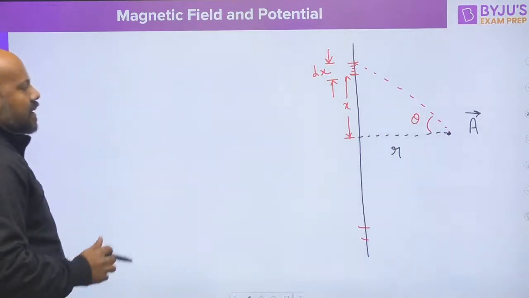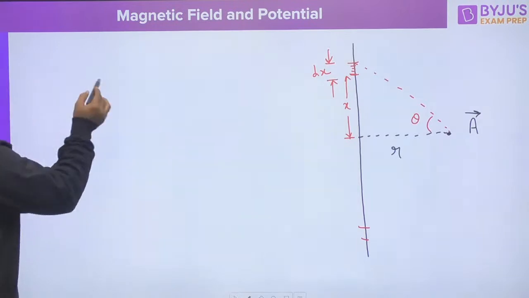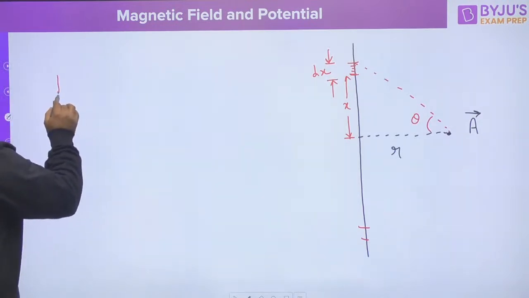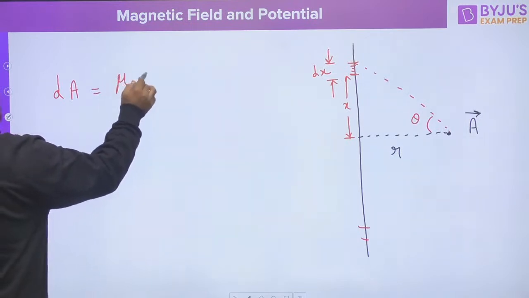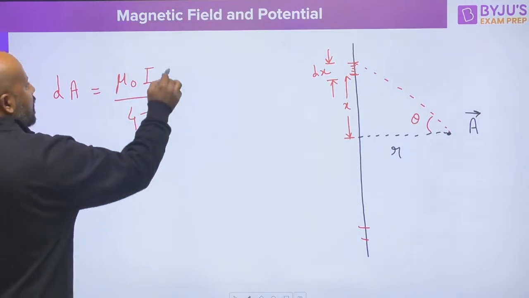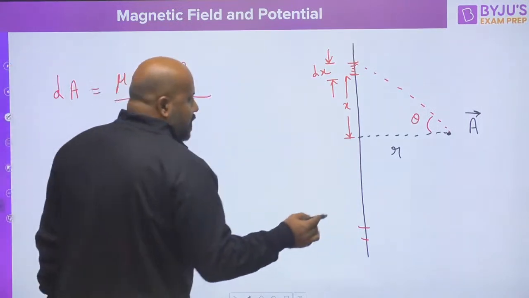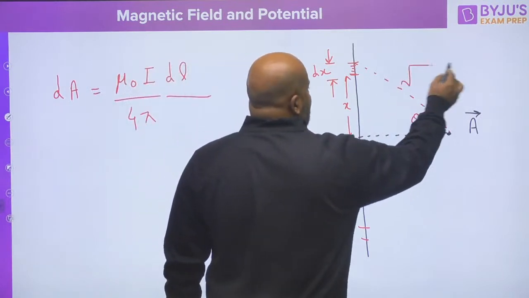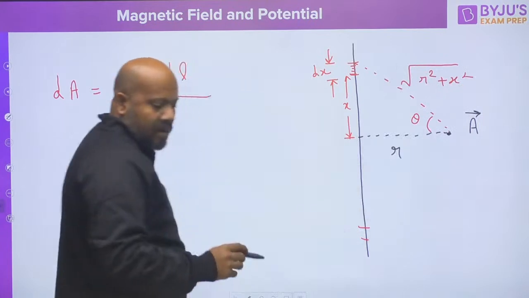How do we write the magnetic vector potential from the infinite line? You can write it as dA is equal to mu naught I upon 4 pi, and this is dl divided by this distance, r square plus x square.